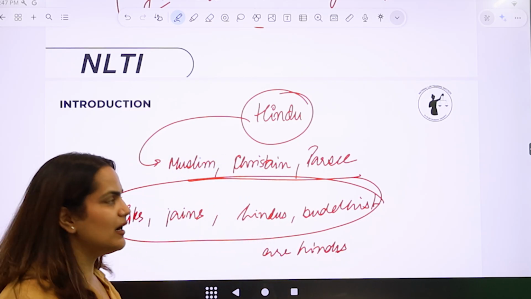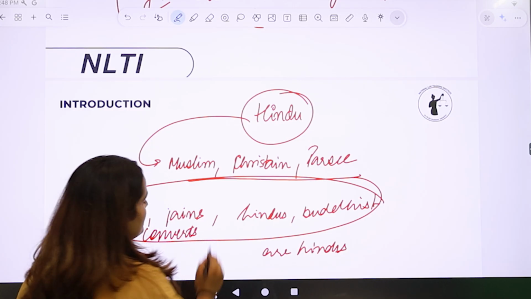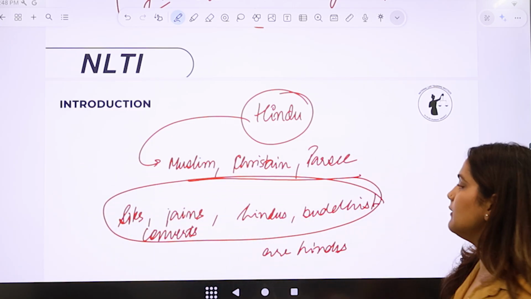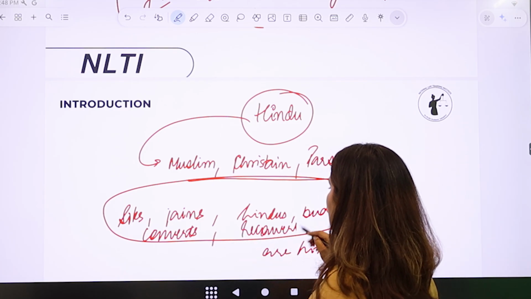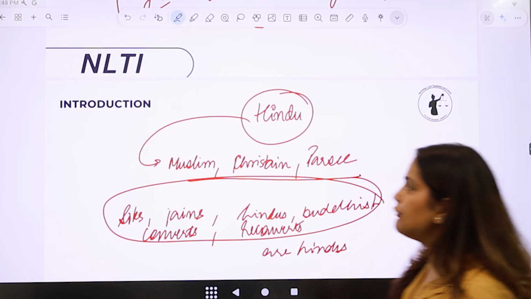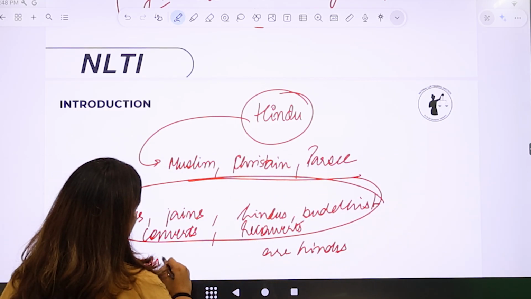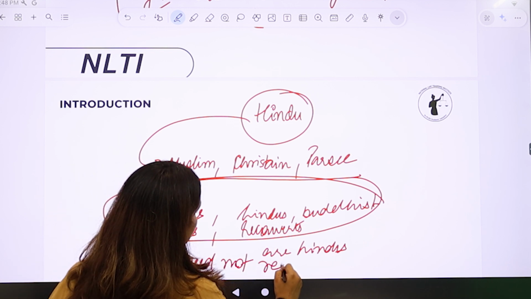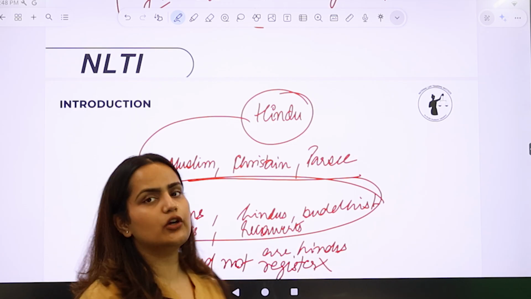Okay, so apart from this, all the converts, those people जिनका पहले कुछ और रिलीजन था और अब कुछ और रिलीजन है, and the reconverts are Hindus. Also, one more thing, in order to convert to Hinduism, a person need not register anywhere. Right? A person need not register anywhere in order to become a Hindu.